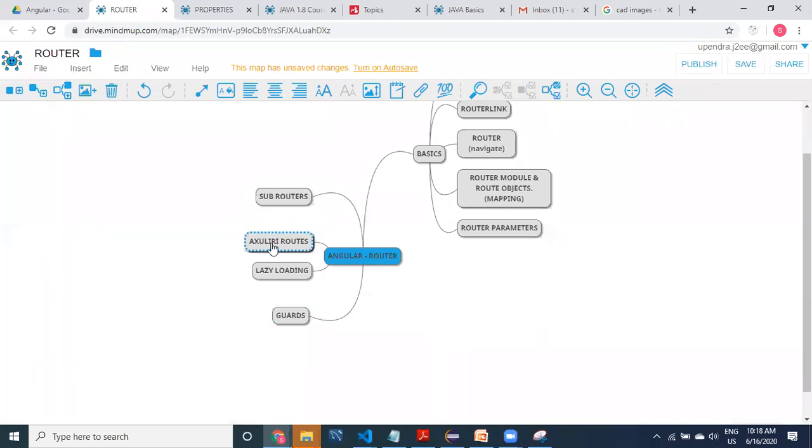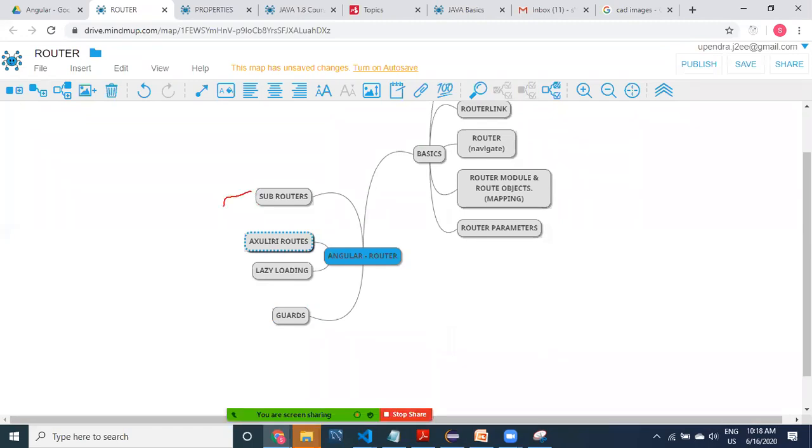Now, of course, we are at auxiliary routes. Once we get complete knowledge of auxiliary routes, then you can know the difference between sub routes and auxiliary routes. They look the same sometimes, but they are not the same, absolutely. Auxiliary routes provide flexibility.